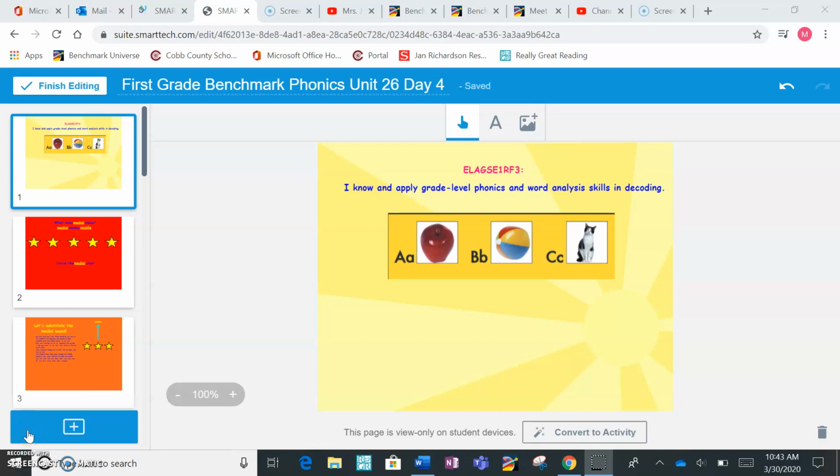I'm so excited to be back for day 4 of learning about the aw sound in phonics. Remember, you're going to need something to write with, so go get something different than you wrote with yesterday, but it could be the same as the day before. Pencil, piece of paper. If you're outside with a tablet, you could do it with sidewalk chalk. If you have a chalkboard, you could use that. A dry erase marker and board, any of those things. So pause it and go get something to write with.